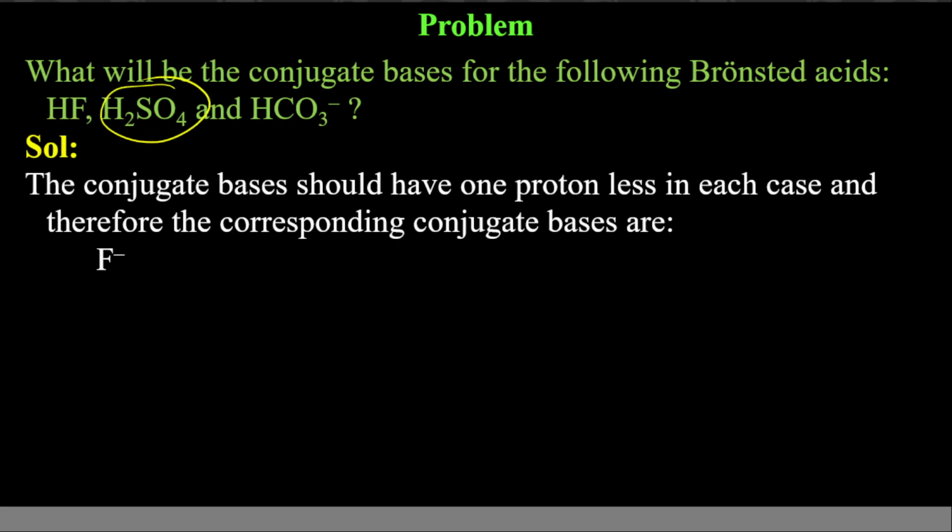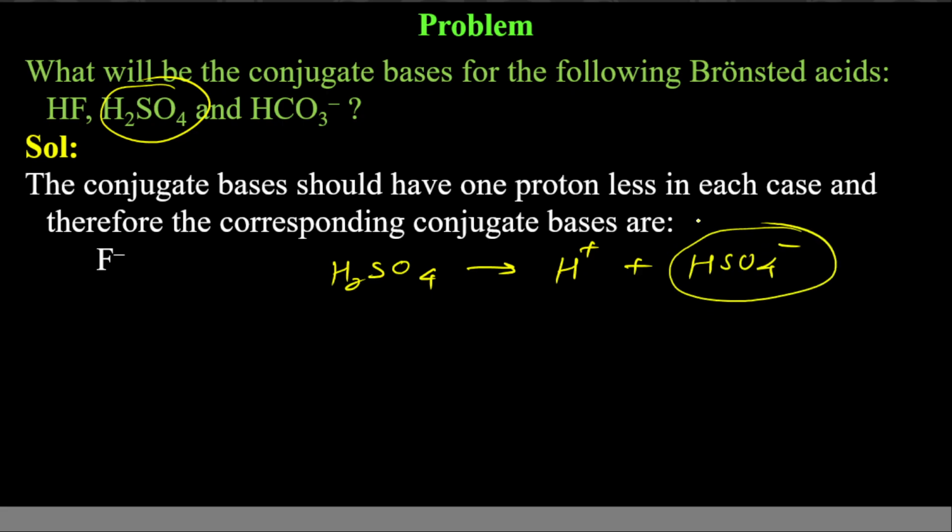Now come to this one, remove one H plus from here. So H2SO4, when it gets dissociated, will give you H plus and remaining HSO4 minus, means whatever is there after removal of H plus, that will be conjugate base. HSO4 minus in this case will be conjugate base.